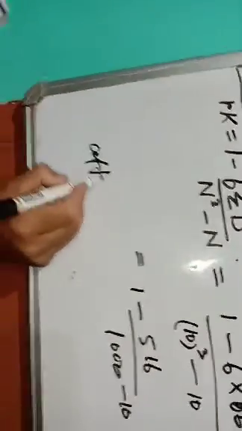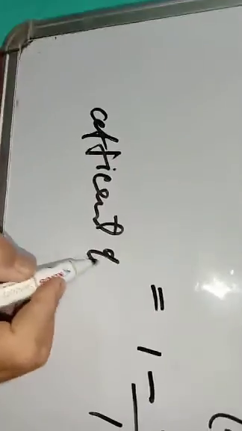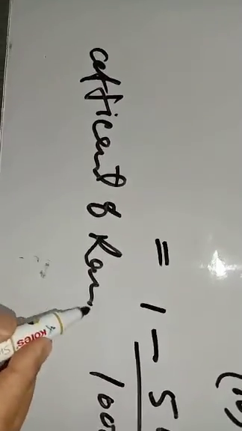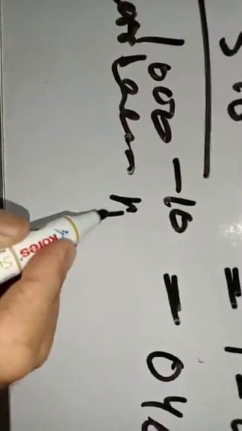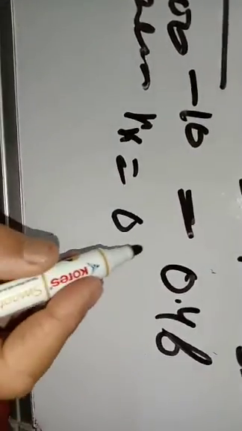That is equal to 0.4848. So the coefficient of rank correlation, this R, is equal to 0.48.